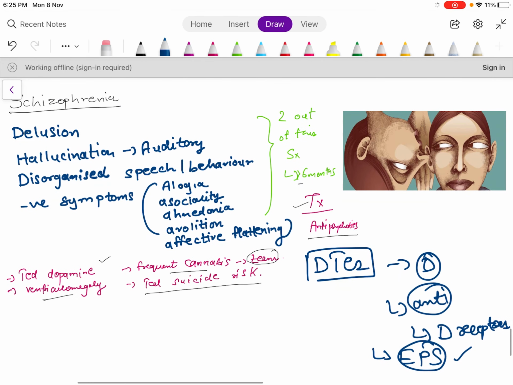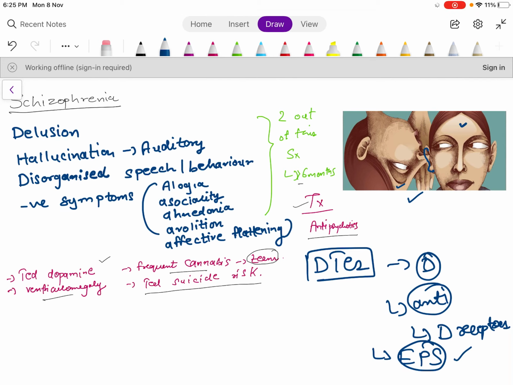Now the picture speaks more than the written words. In this picture you can see that this is a female who is suffering from schizophrenia, and there is some other female that almost looks like her, and she is speaking something in her ear. And mainly this is the auditory hallucination which is seen in schizophrenia.